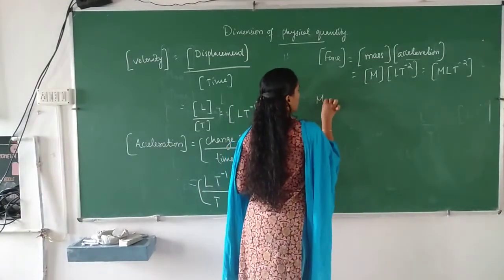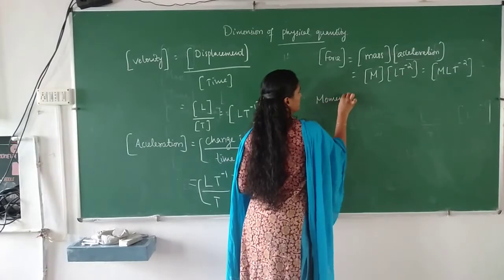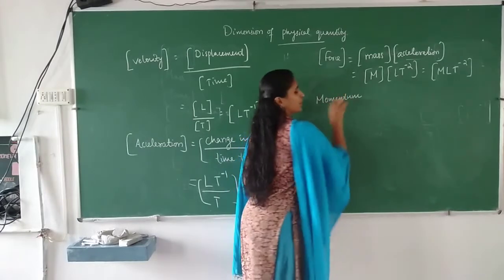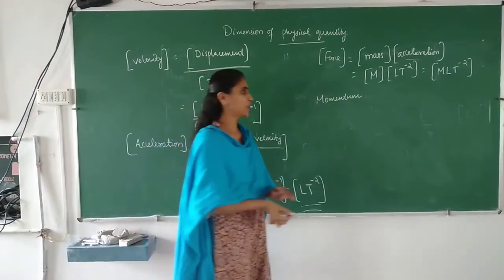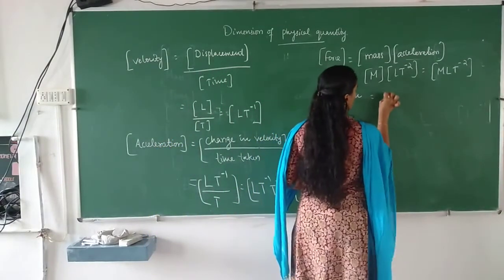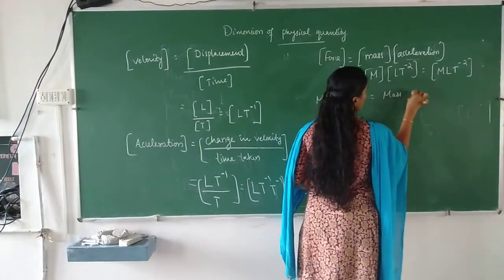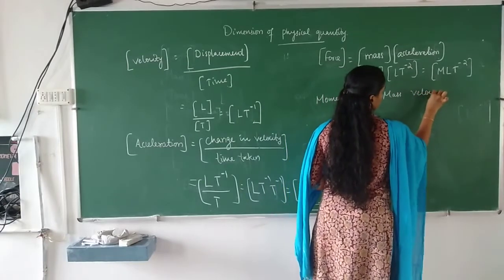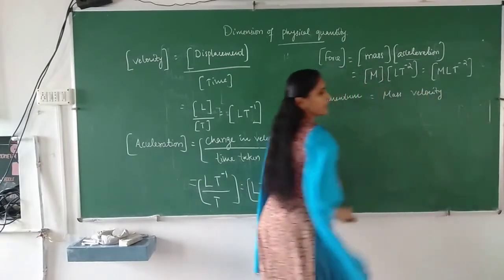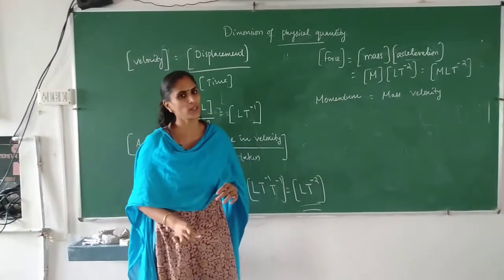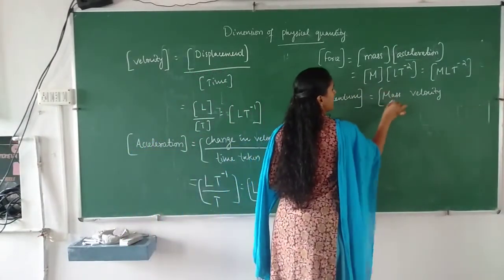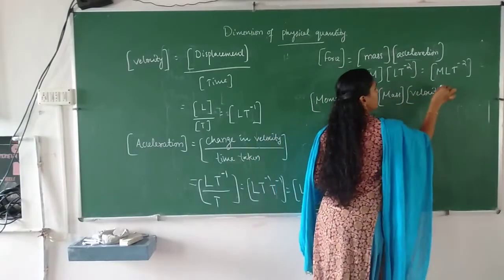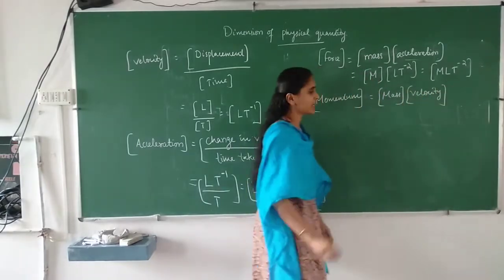So what is meant by momentum? Momentum is the product of mass and velocity, no? Momentum is equal to mass into velocity. So dimension of momentum is equal to dimension of mass into dimension of velocity.